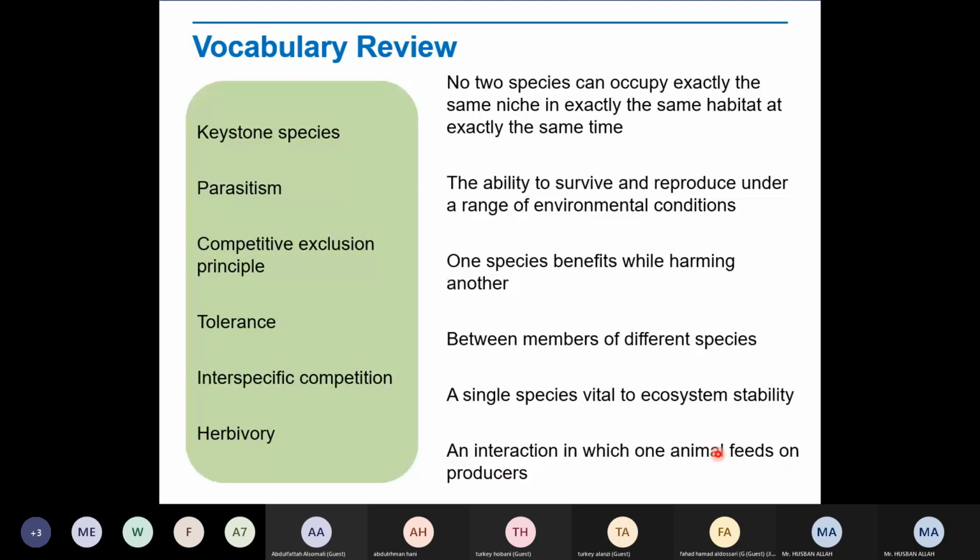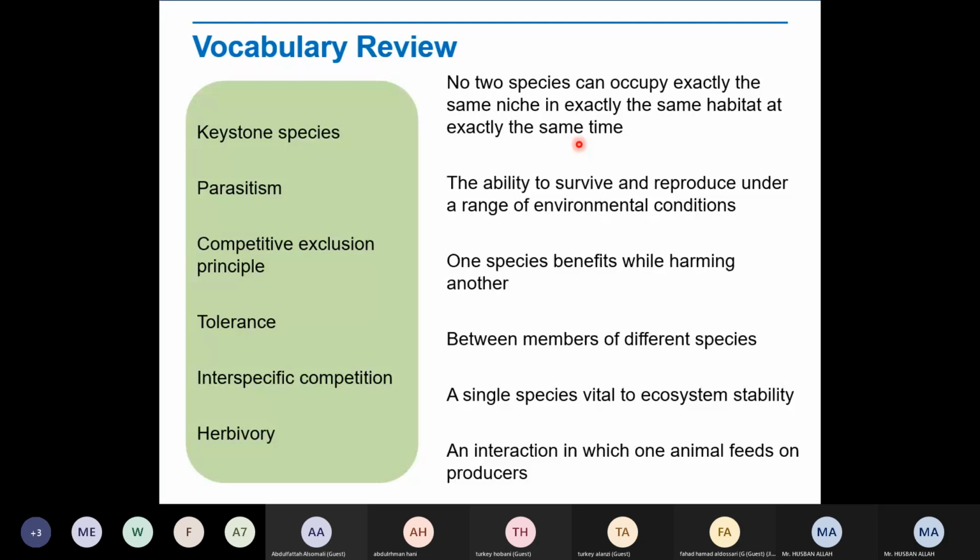Huh? Yes, two. What is two? Two should be parasitism. One species benefits while the other is going to be harmed, right? This one, third. Next one we have the competitive exclusion principle, right? No two species can occupy exactly the same niche and exactly the same habitat at exactly the same time. This is what? This is the competitive exclusion principle.